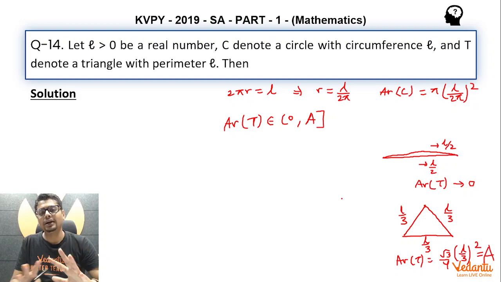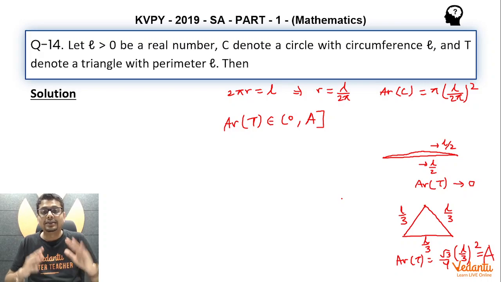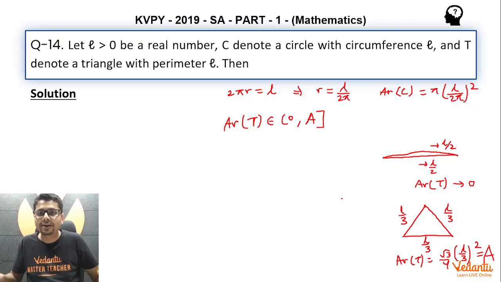Even if we are not convinced that this equilateral triangle corresponds to the maximum area of a triangle given the constraint that the perimeter is some fixed value L, as I've already mentioned, we can be sure of at least this, that the area would never tend to infinity.